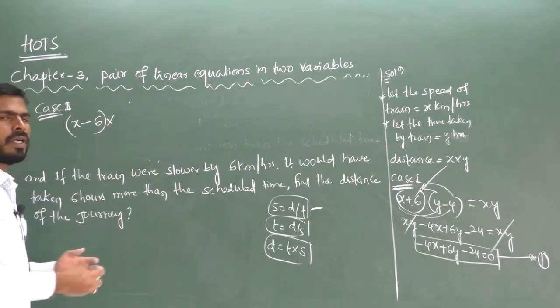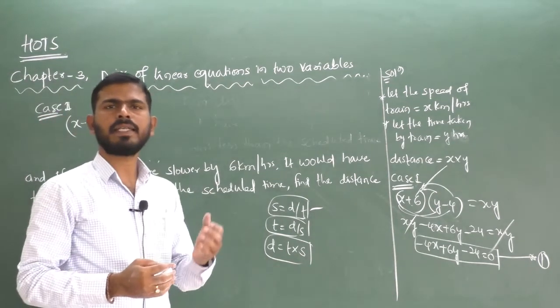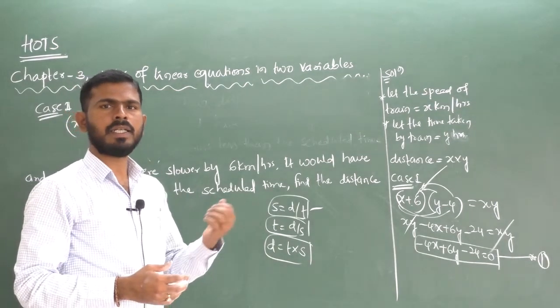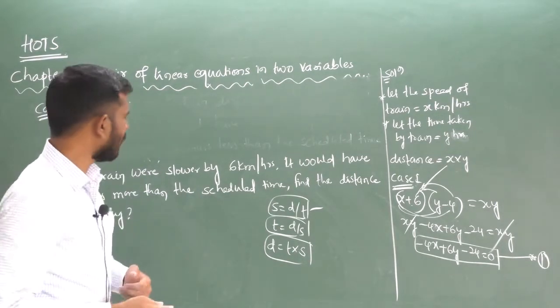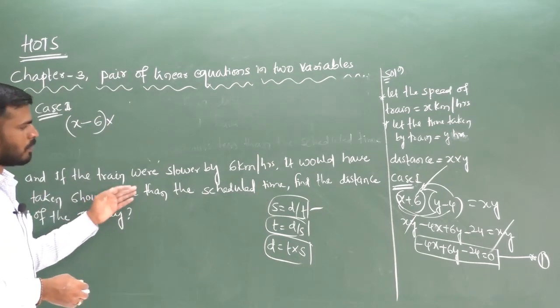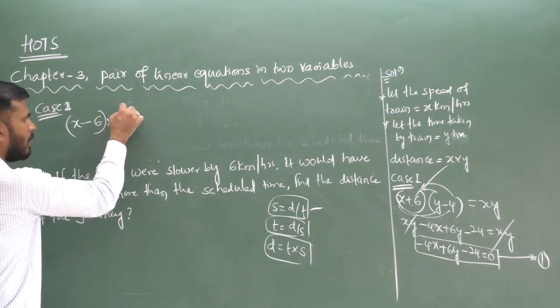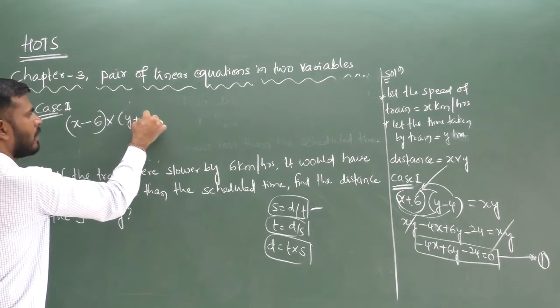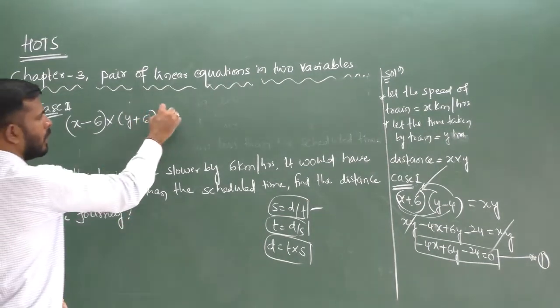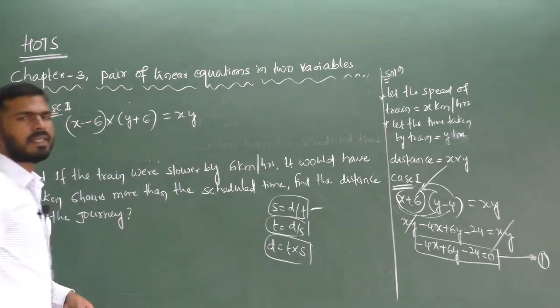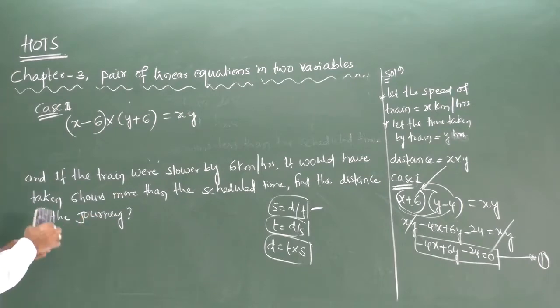Suppose you increase the speed, you will take fewer hours. Suppose you decrease the speed, you will take more hours. So here it is given 6 hours more than the scheduled time. Scheduled time is y, 6 hours we require more, so equal to the total distance we want to cover, that is xy. So this is the second case.